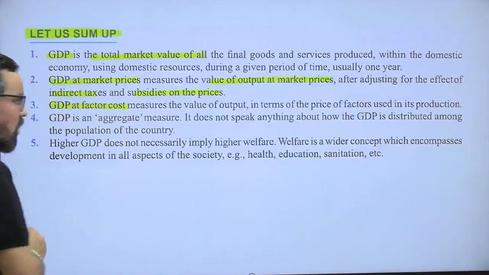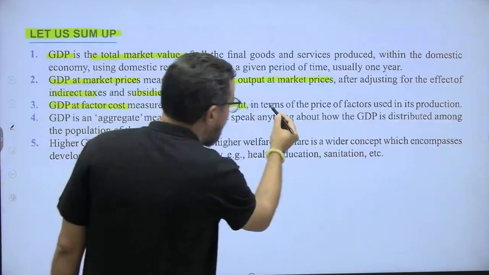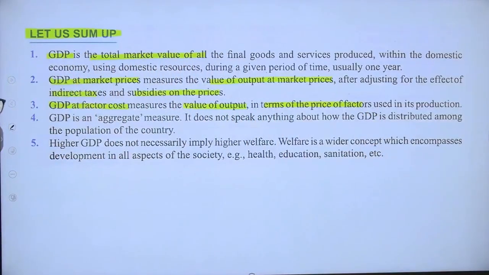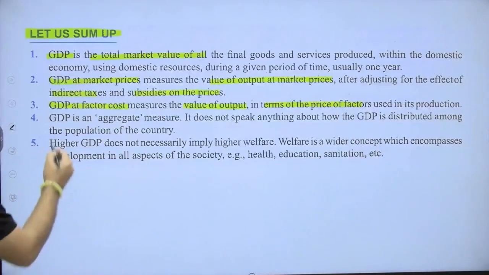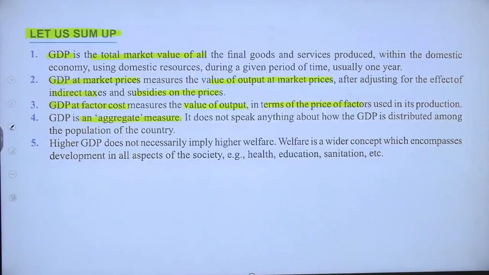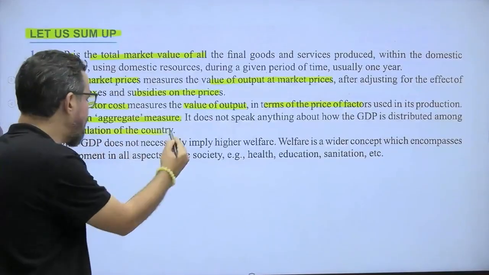GDP at factor cost measures the value of output in terms of the prices of factors used in production, like land, labor, capital, and entrepreneurs. GDP is an aggregate measure; it does not say anything about how the GDP is distributed among the population of the country.